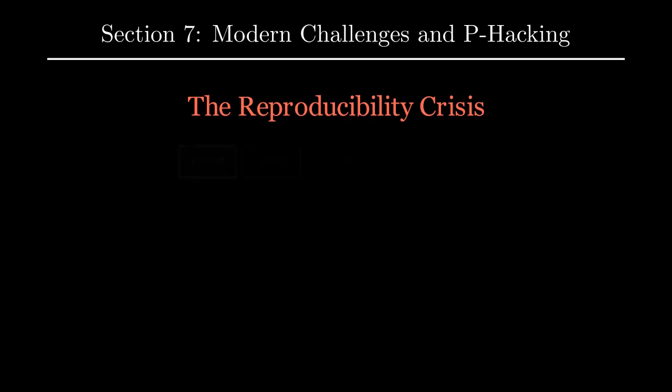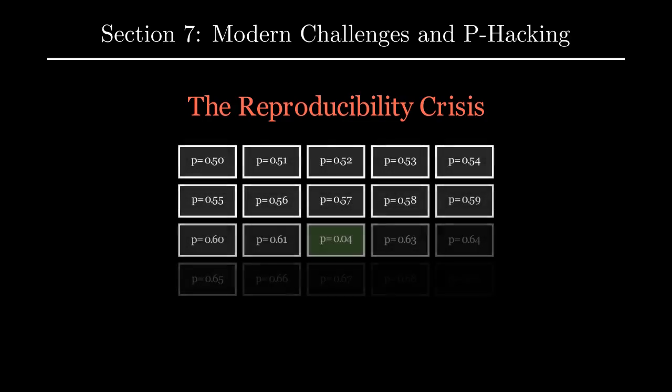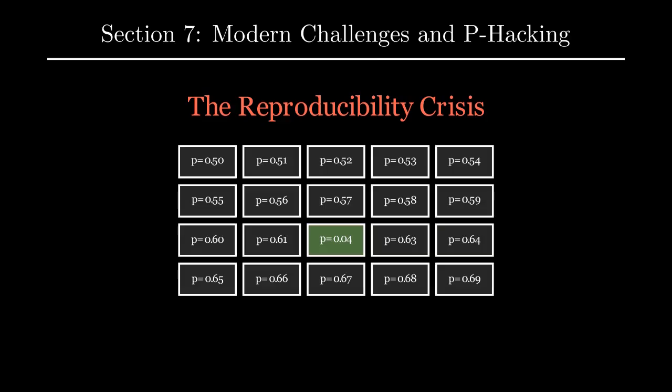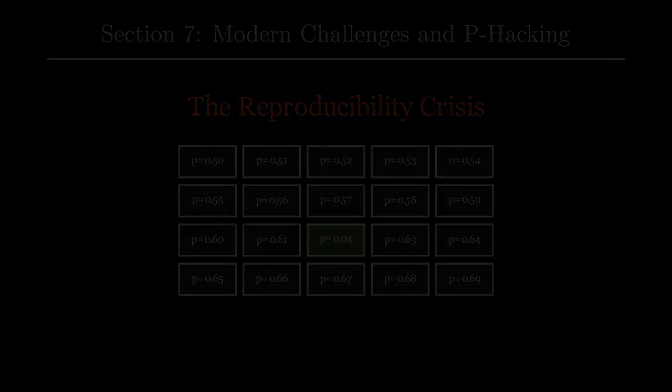Section 7. Modern challenges and P-hacking. In the era of big data, the p-value is often abused. P-hacking occurs when researchers run many tests and only report the ones that hit the 0.05 mark by chance. With enough variables, you can find a statistically significant correlation between eating chocolate and winning a Nobel Prize, even if it's pure nonsense. This has led to the reproducibility crisis in science.